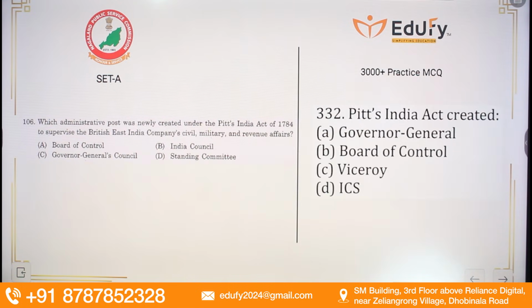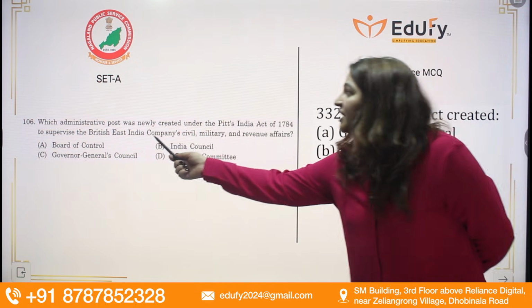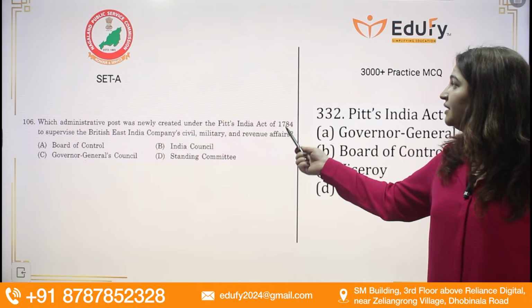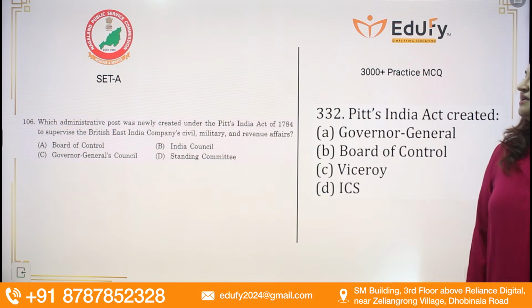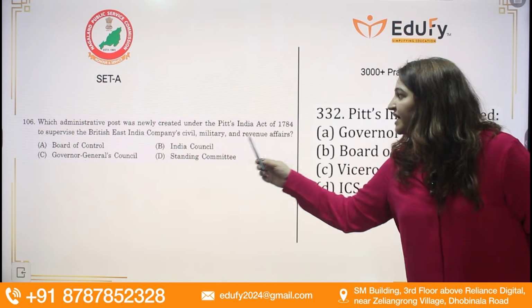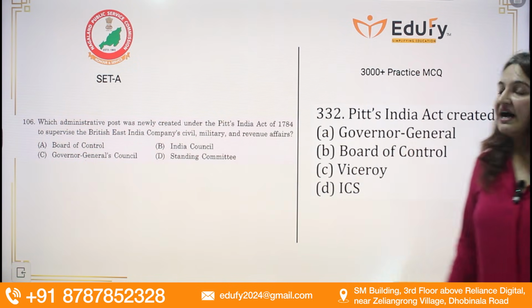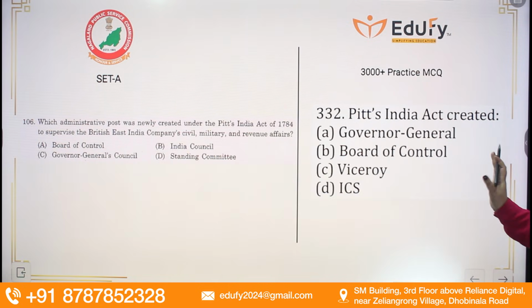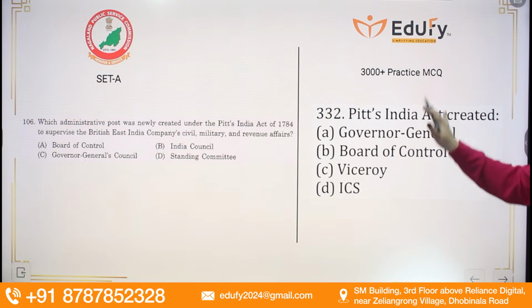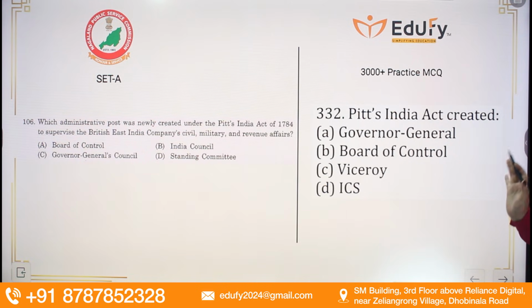Now coming to the next question: which administrative post was created under Pitt's Act 1785 to supervise the British East India Company's civil, military and revenue affairs? The answer was Board of Control. And this question, the very same question, was asked in the 300 plus practice MCQs: that Pitt's India Act created which body?